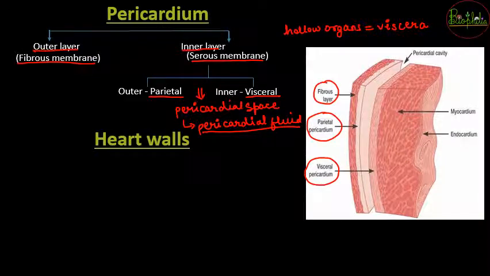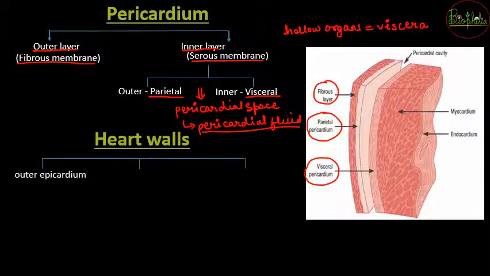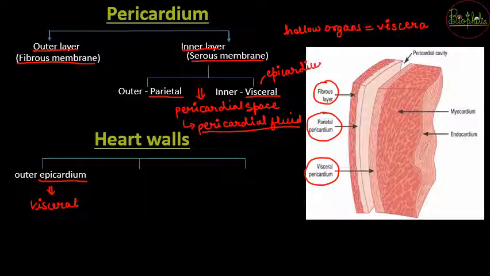The heart wall has different layers inside it. The outer layer that is nearer to the visceral pericardium is called the epicardium. To understand in detail, epicardium is nothing but the visceral pericardium. Visceral pericardium is also called epicardium. So do not get confused if you see visceral pericardium or epicardium, both are one and the same.